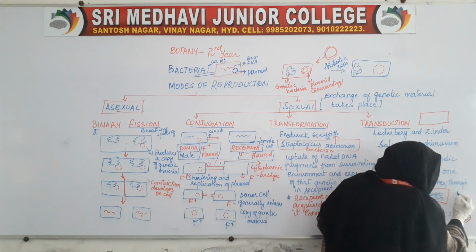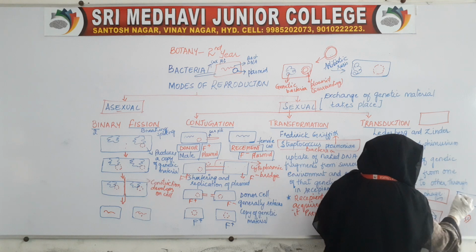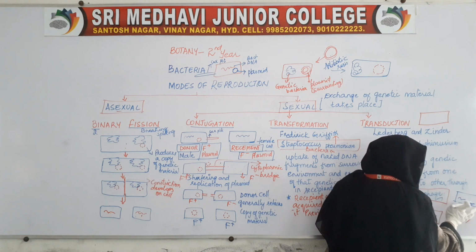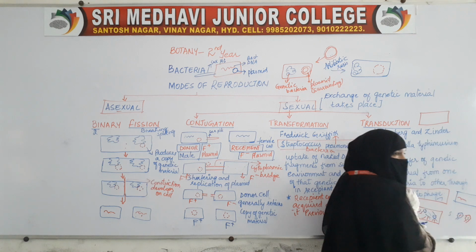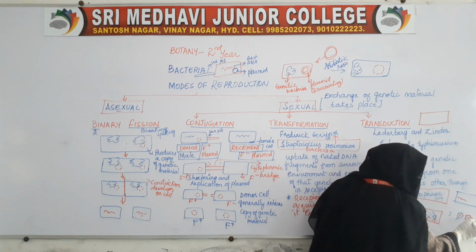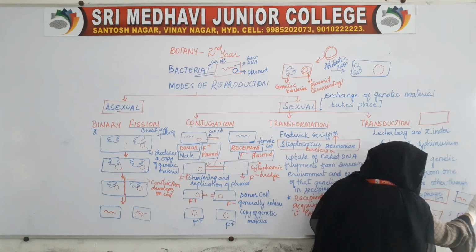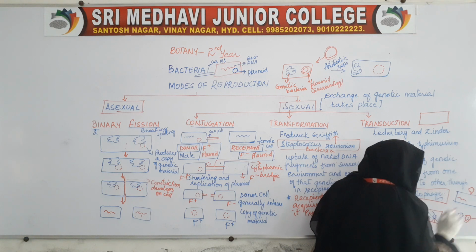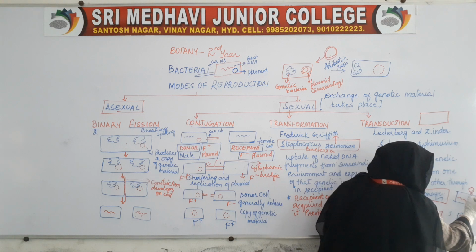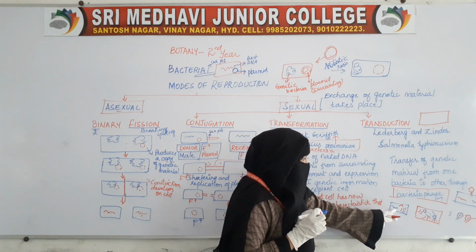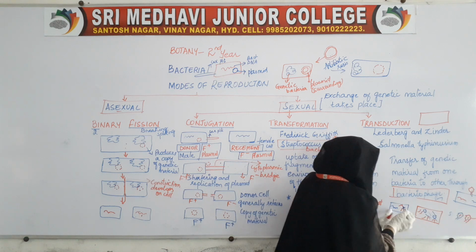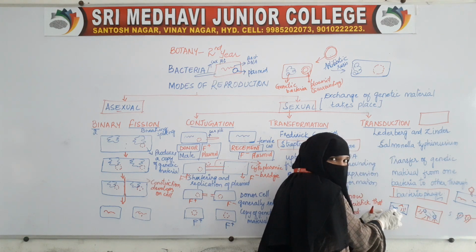Now, this is another new cell. This bacteriophage will infect this new cell, and it will release the genetic material. This blue is the genetic material of the earlier bacteria.